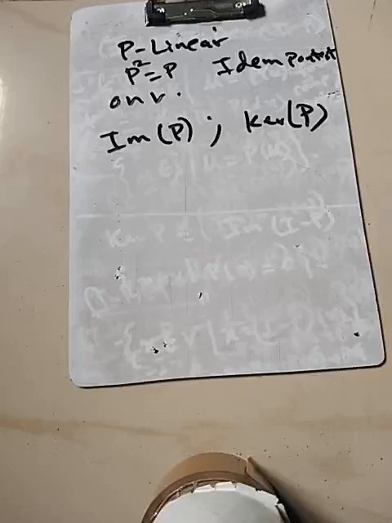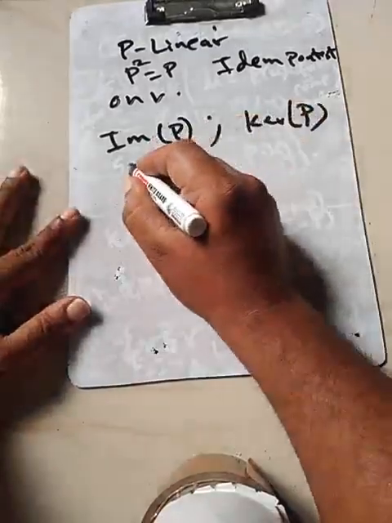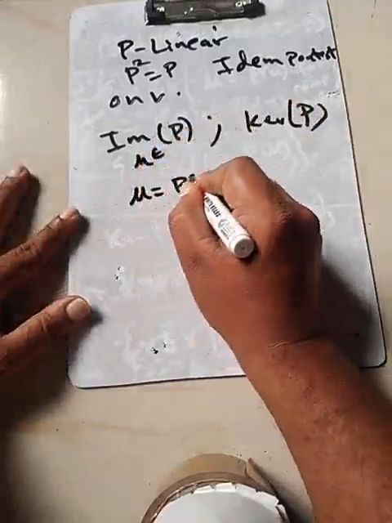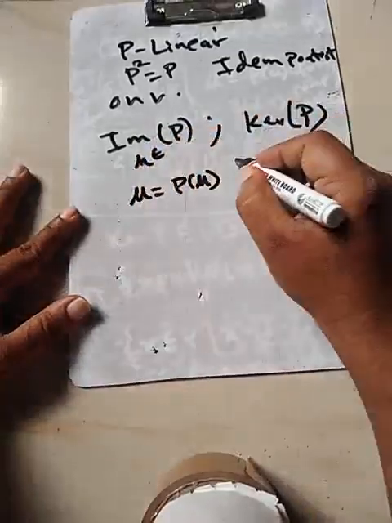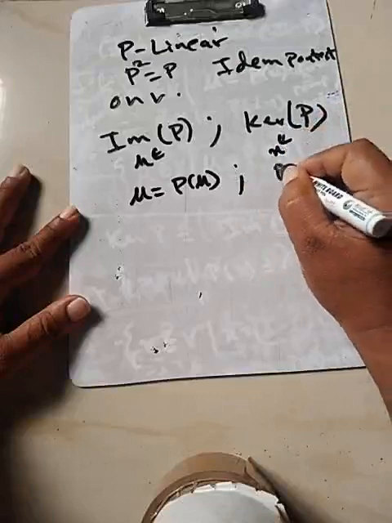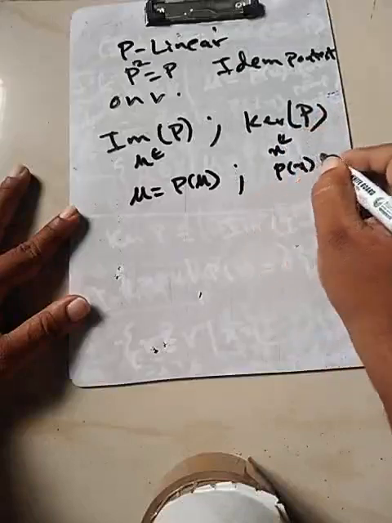The direct sum of the image of P plus the kernel of P may not be the whole space. We want to break down the whole space as the sum of the image of P and the kernel of P. So for example, if we take an object over here and an object over here, if you take any U belonging to the image of P, U is P of U. If you take any X belonging to the kernel, P of X is given to be 0.